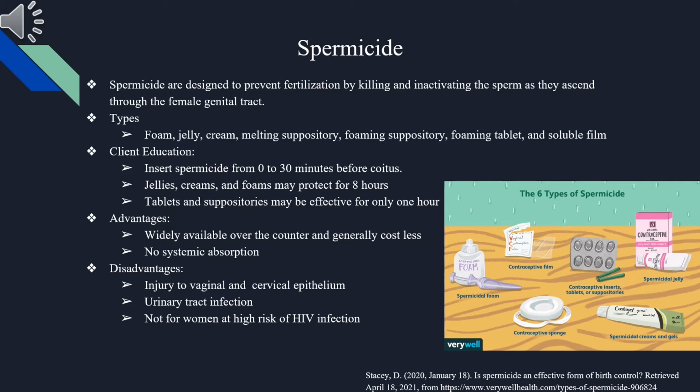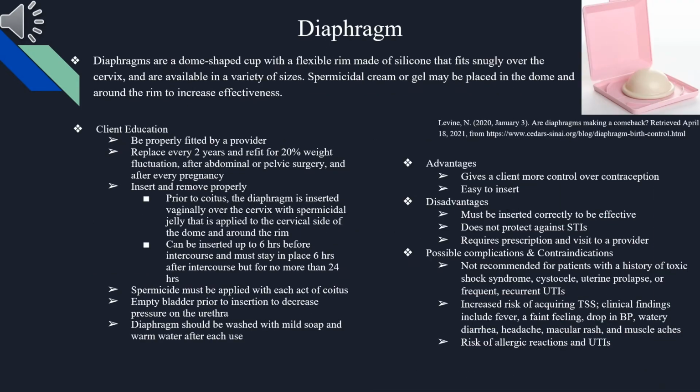Jellies, creams, and foams may protect for 8 hours, and tablets and suppositories may be effective for only 1 hour. The advantages of spermicide are that it is widely available over the counter and generally costs less, and it includes no systemic absorption. Disadvantages include injury to the vaginal and cervical epithelium, urinary tract infection, and not for women at high risk of HIV infection.